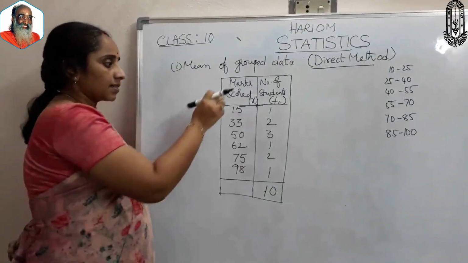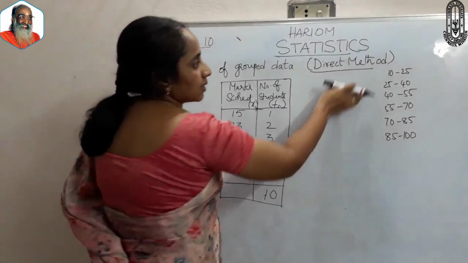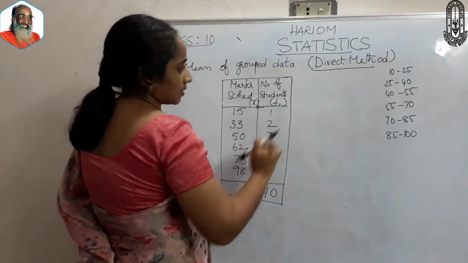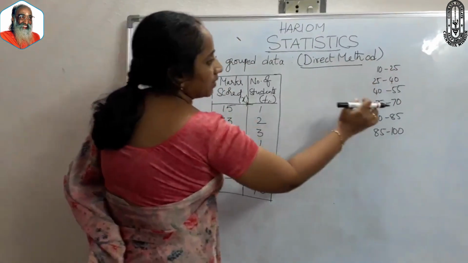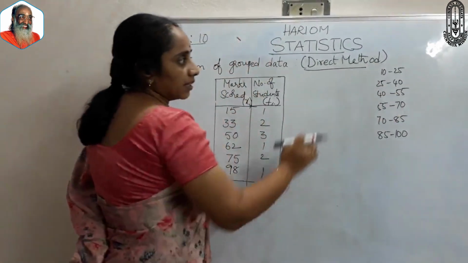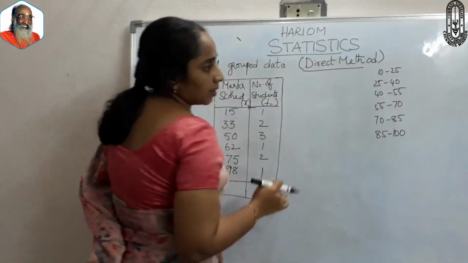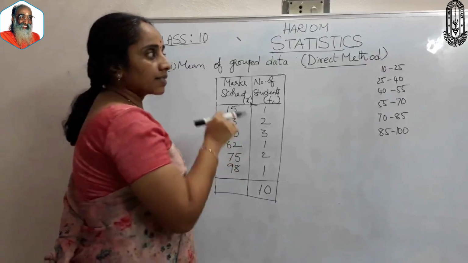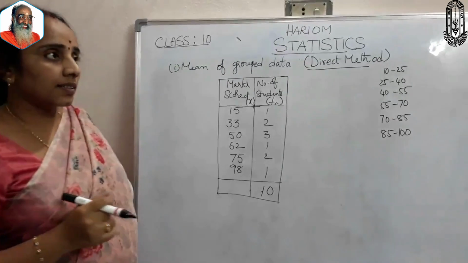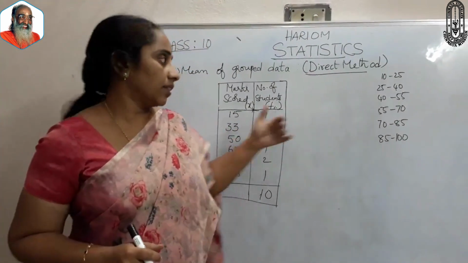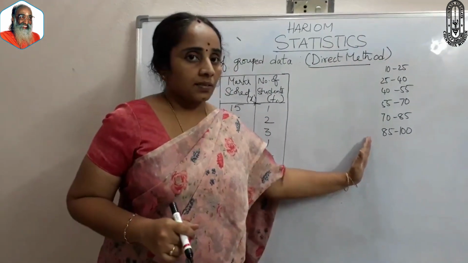So I have divided the same data into some classes: 10 to 25, 25 to 40, 40 to 55. Here you observe one thing: all the time the difference is 15, meaning the class interval is 15. So by taking the class interval as 15, I have divided this data into some classes.